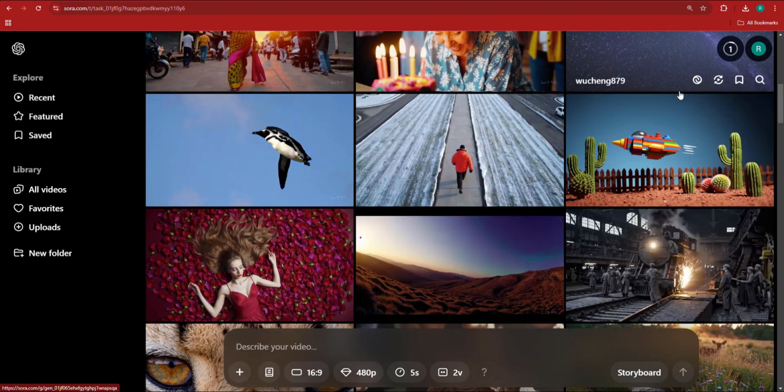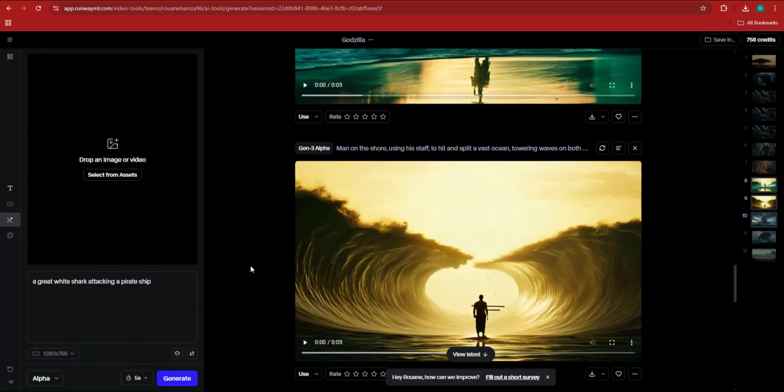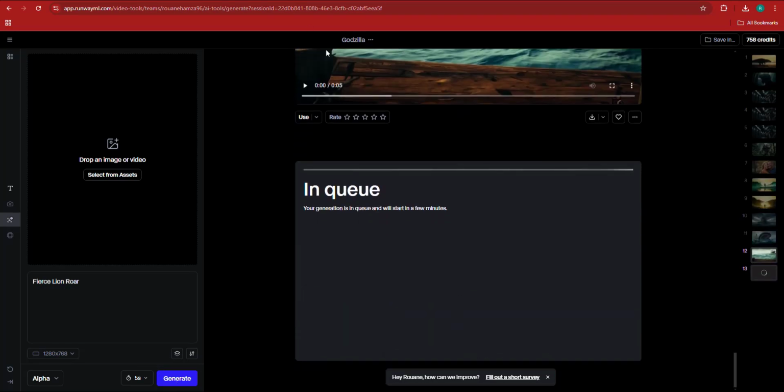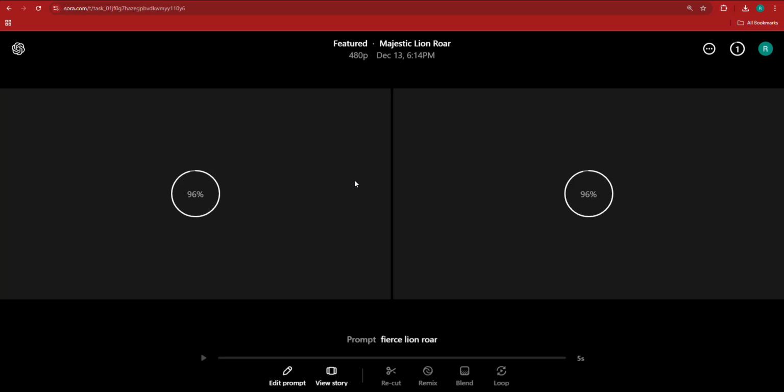It also does a pretty good job of adding things to the prompt. For example, I said fierce lion roar, and it went and named the project Majestic Lion Roar. So that's pretty nice. It's quite intuitive that way. I also have to go and do the same thing with Runway, Fierce Lion Roar, and then I'm going to generate with Alpha, and let's see the difference in both. All right, so each time we have to check. Now, two variations. Let's see which one of them is going to catch our attention the best.